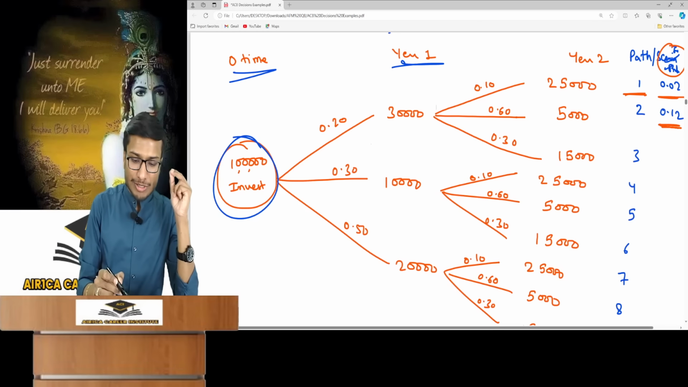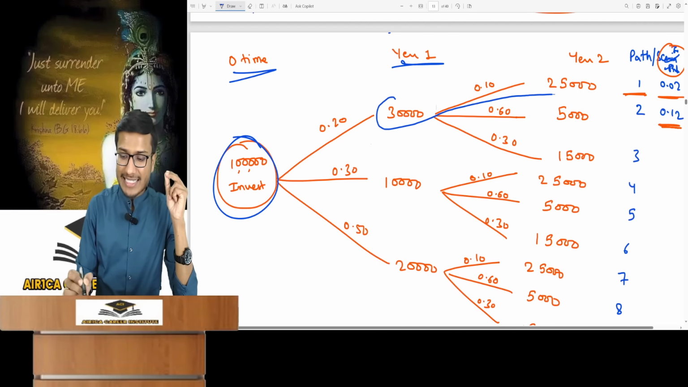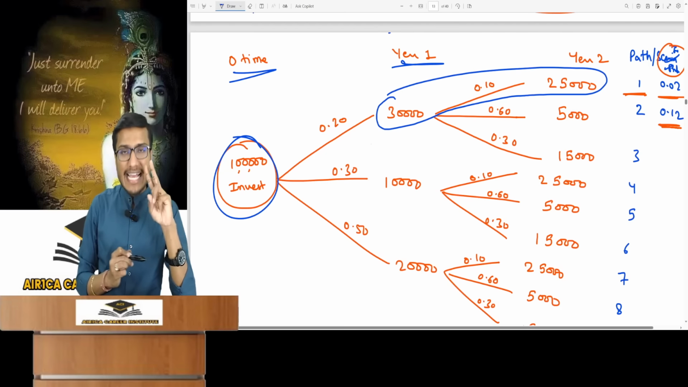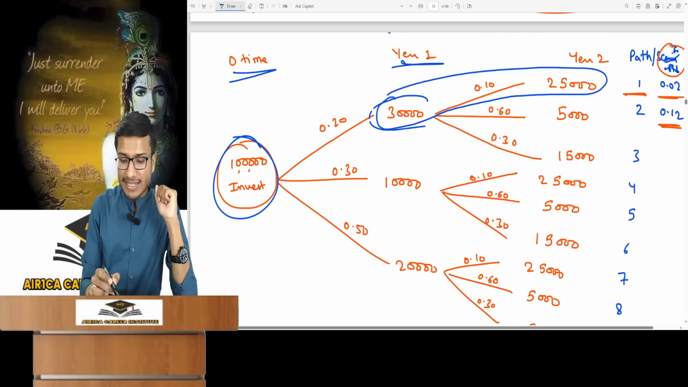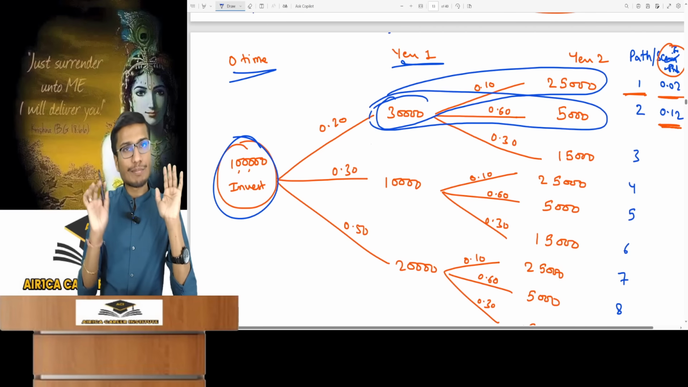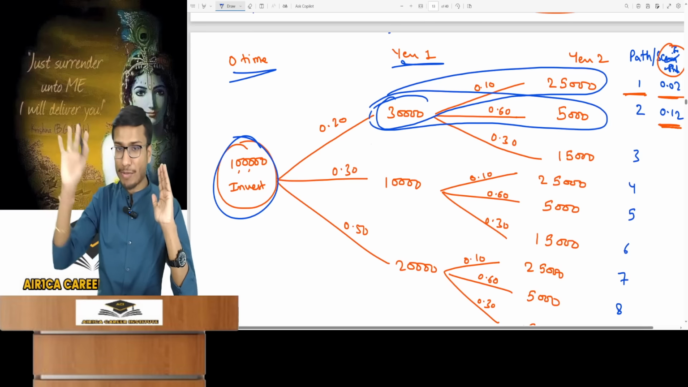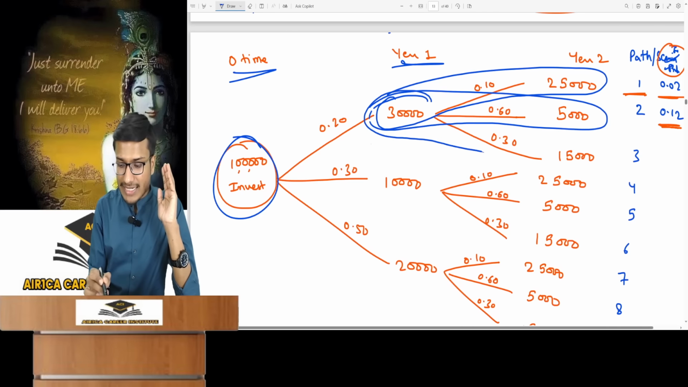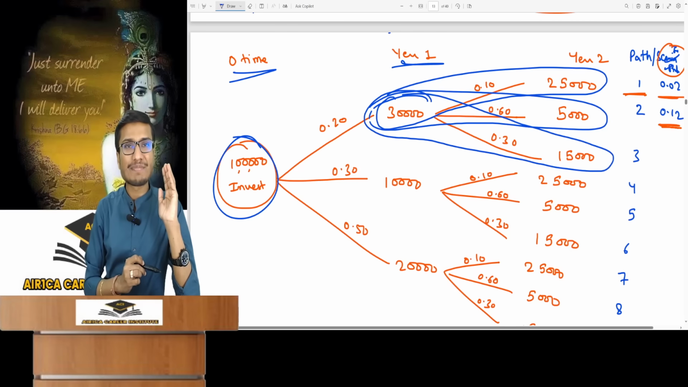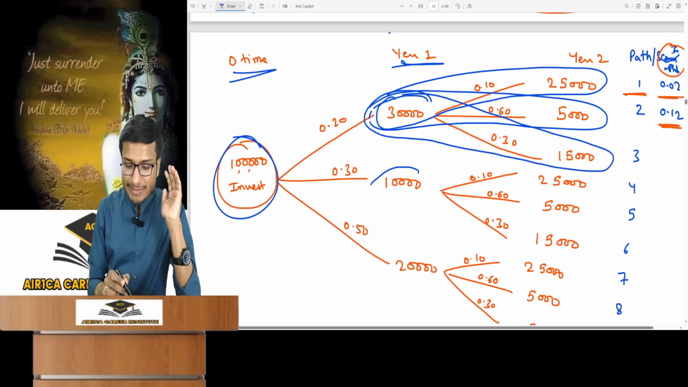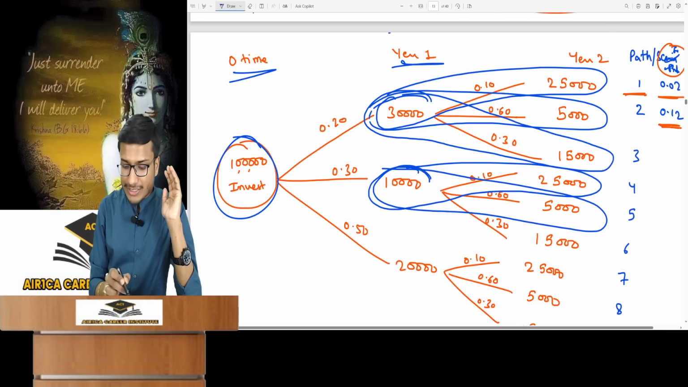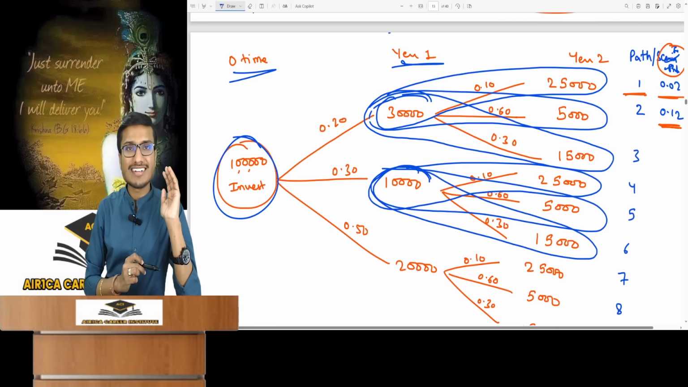So look, one scenario could be that we get 30 in the first year and 25 in the second year. Another scenario could be that we get 30 in the first year and 5 in the second. It's possible. So now look at the possible scenarios. One could be that we get 30 in the first and 15 in the second. Then another scenario is 10 in the first year and 25 in the second. 10 in first, 5 in second. 10 in the first, 15 in the second.